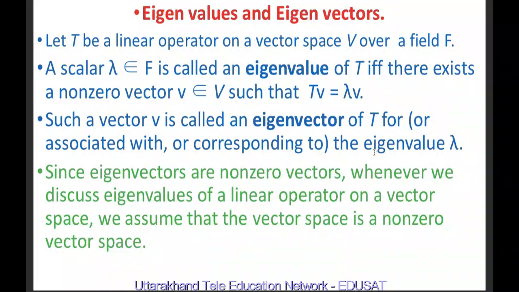We also call it an eigenvector of T associated with the eigenvalue lambda, or an eigenvector of T corresponding to eigenvalue lambda. Since eigenvectors are non-zero vectors, whenever we discuss eigenvalues of a linear operator on a vector space, we assume that the vector space is a non-zero vector space.